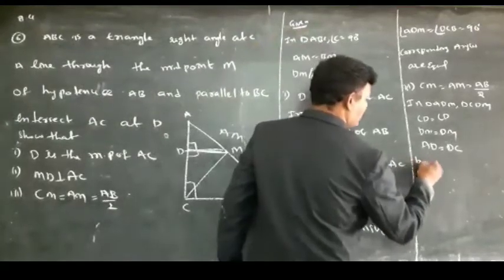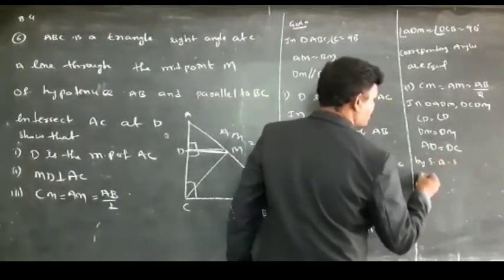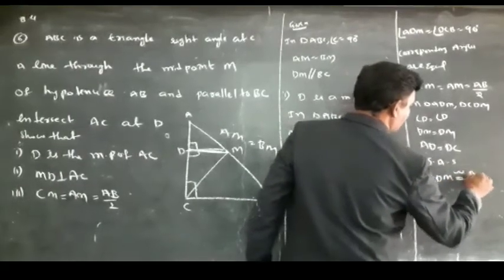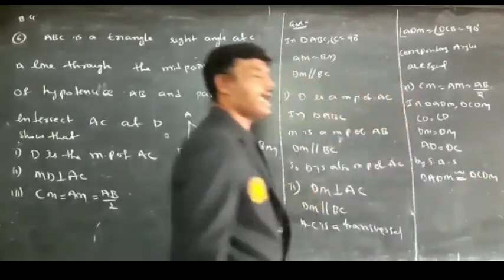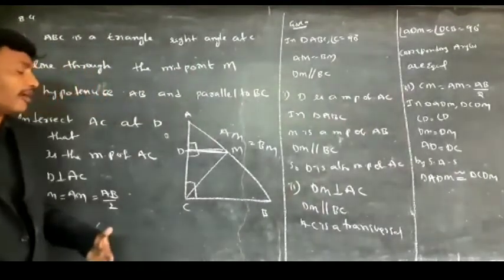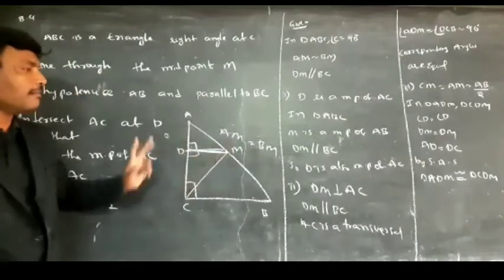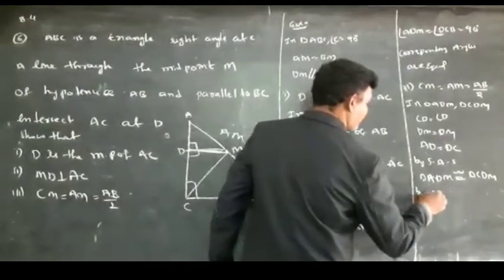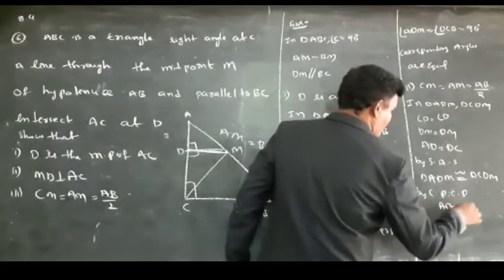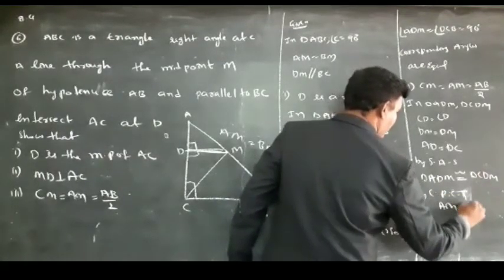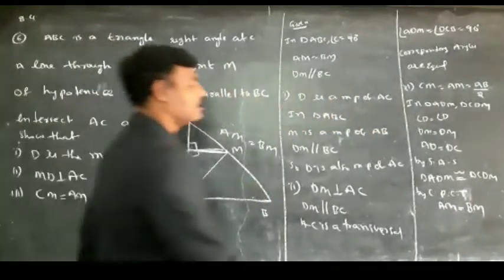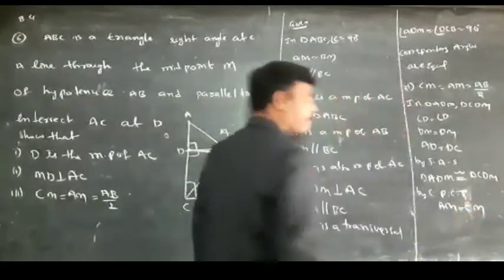By SAS congruency, triangle ADM is congruent to triangle CDM. If two triangles are congruent, the remaining parts are equal. By CPCT, what can we get here? AM and CM are both equal.